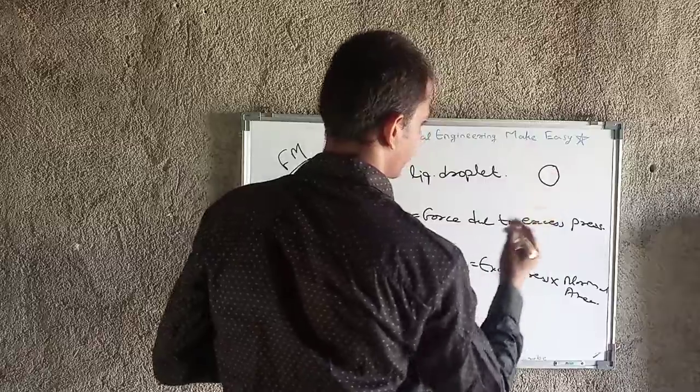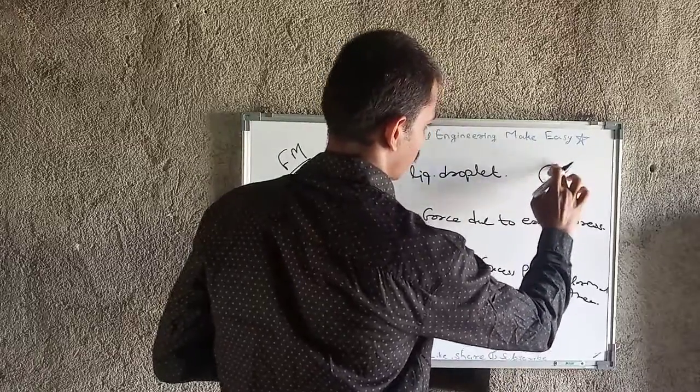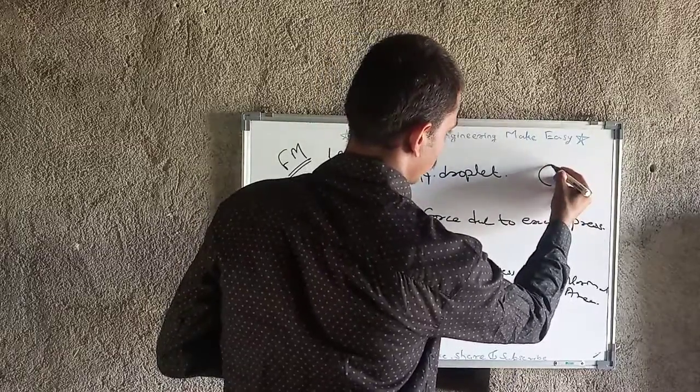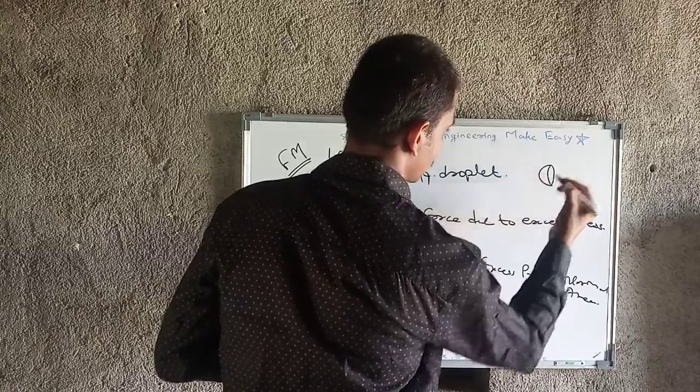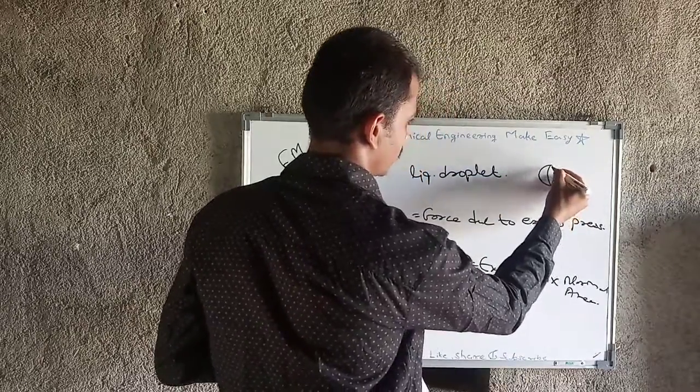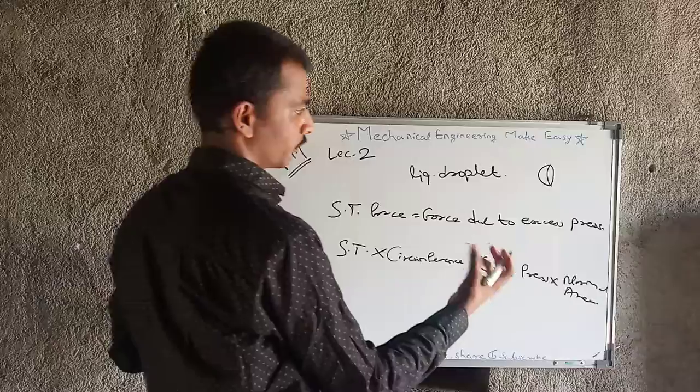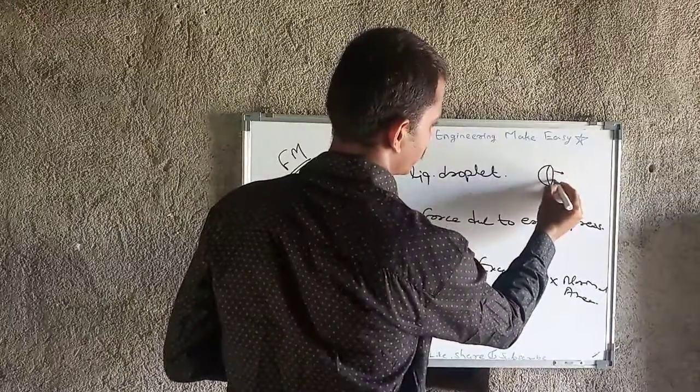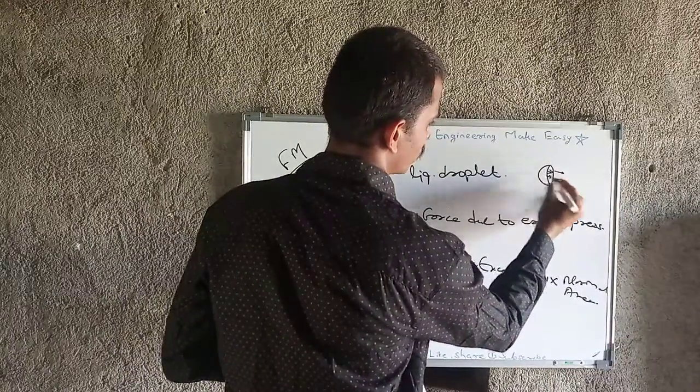This is a droplet and I have cut it in this direction. Only one layer is there, because in between there is liquid. So the surface tension sigma acts at both the walls.